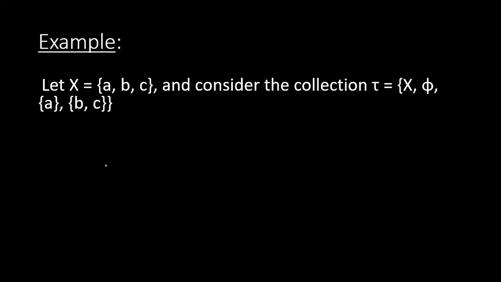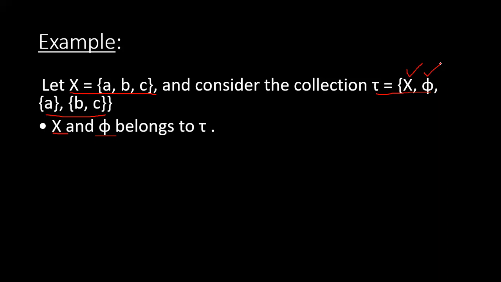Next, we will discuss an example of a topological space. If we take X equals {a, b, c}, and tau to be {X, phi, {a}, {b, c}}, then we will check whether tau is a topology on X or not. First of all, we check the first axiom, that X and phi should belong to tau. Here we see that tau contains X and phi. So the first axiom is satisfied.